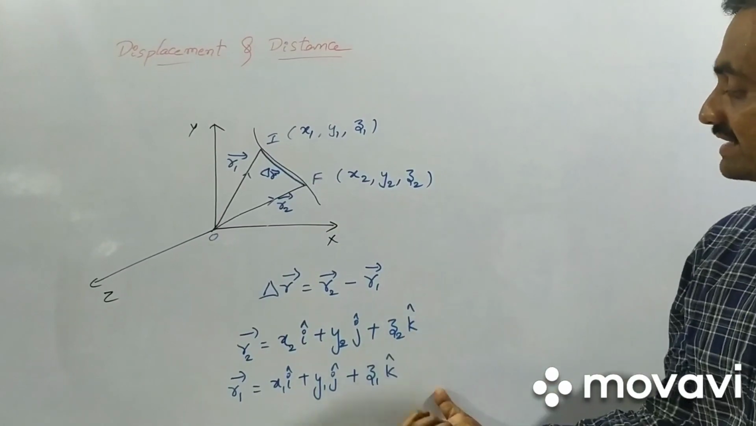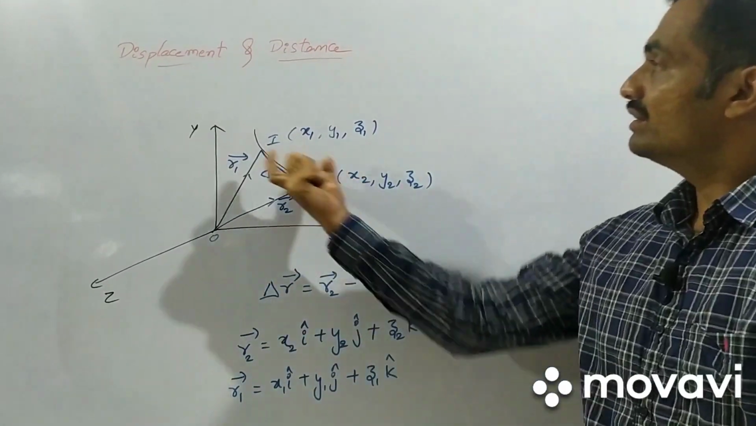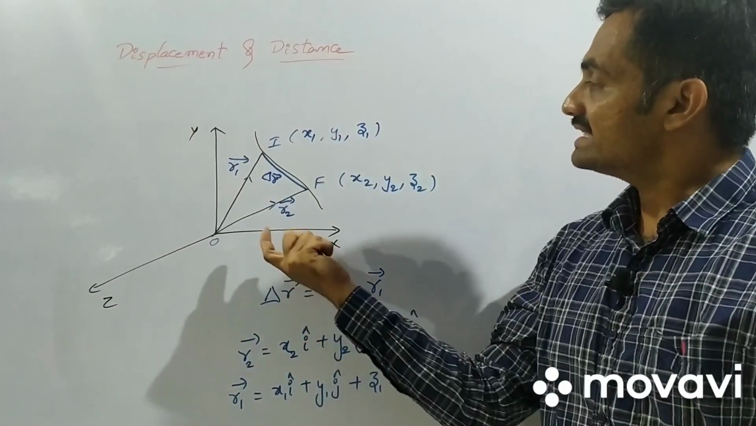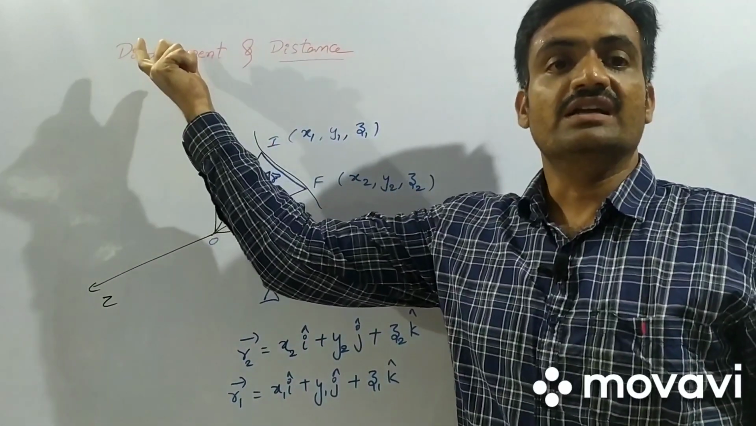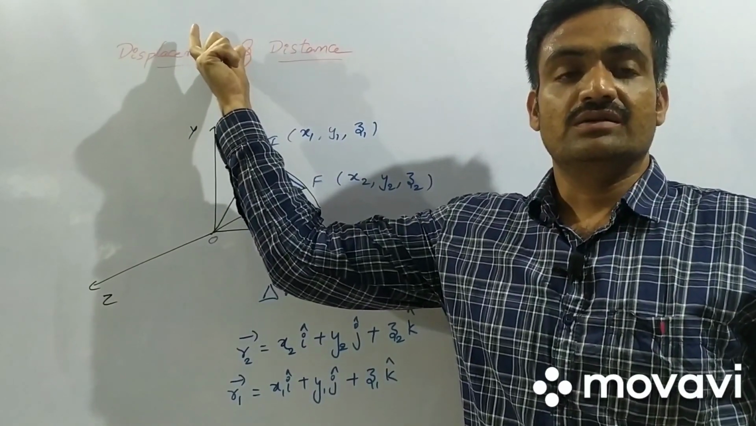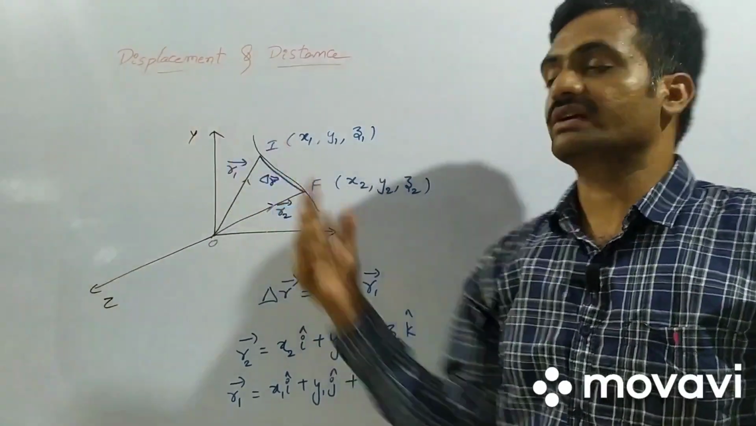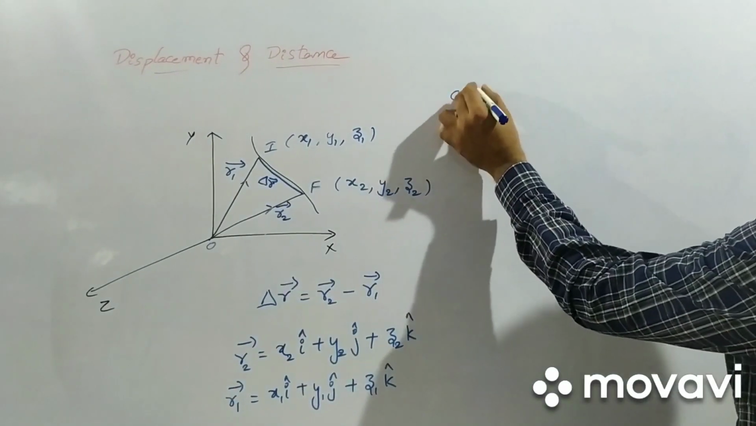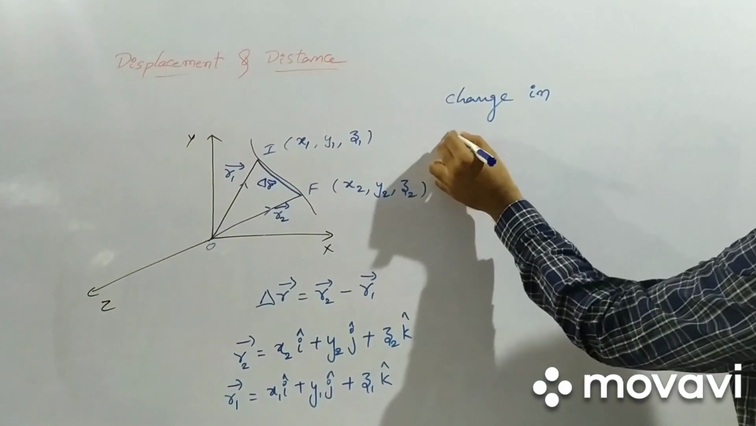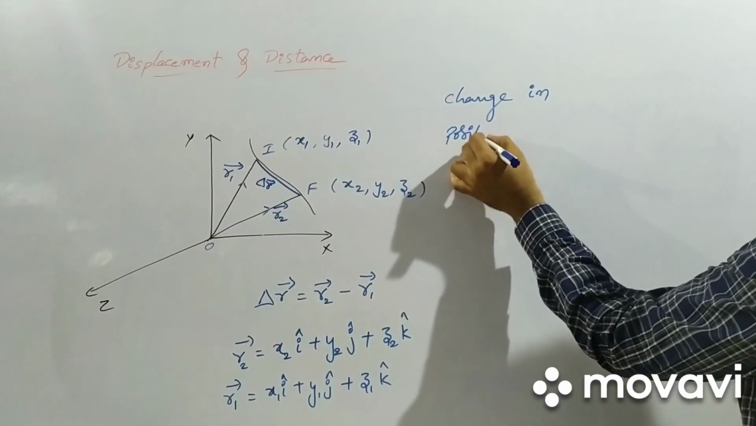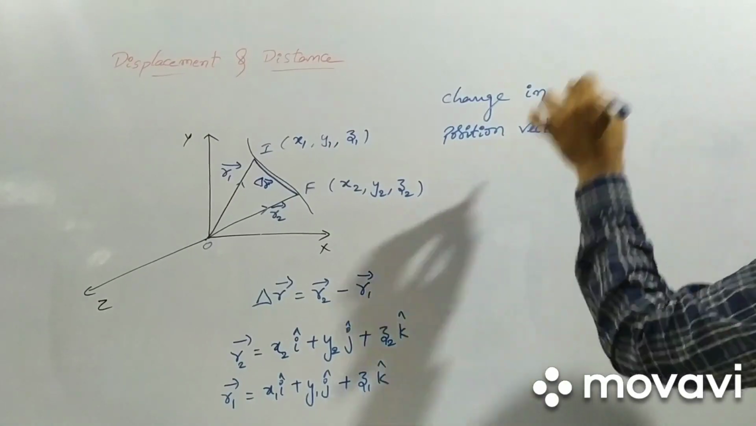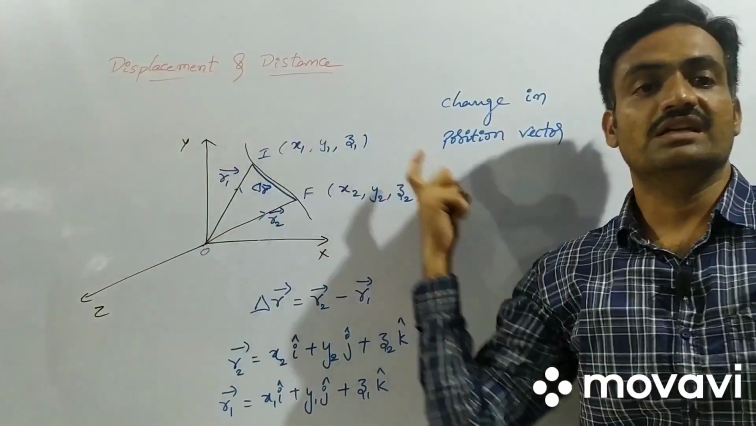So here let us apply the triangle rule to this displacement. But before applying this rule, let us define displacement. Displacement is a change in position vector. A change in position vector represents a displacement.